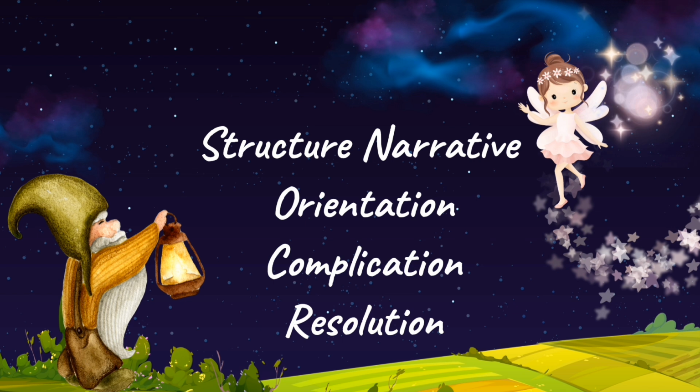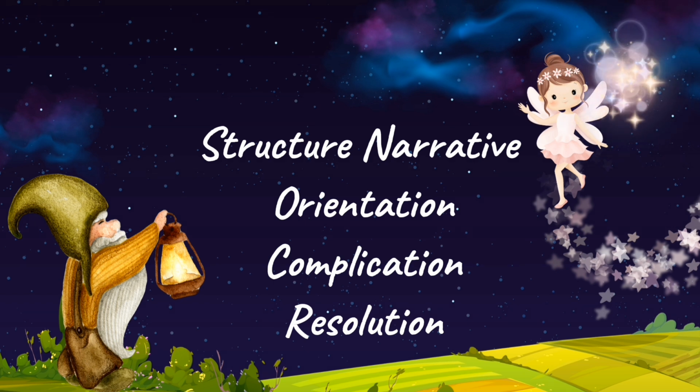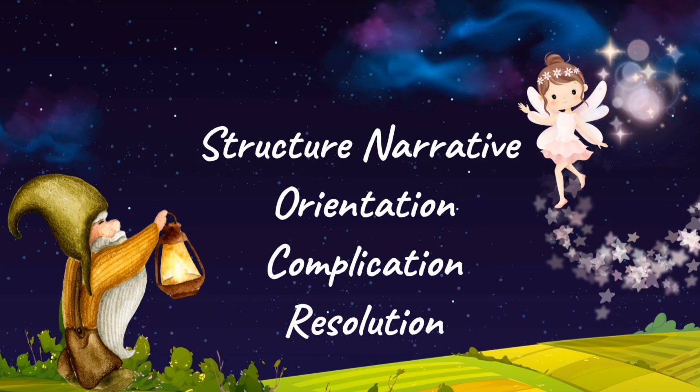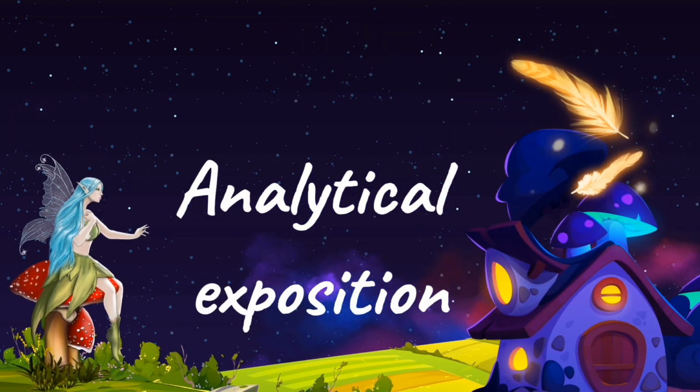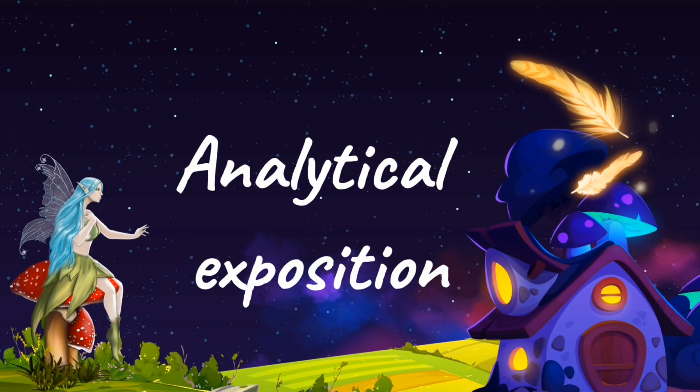Complication is the second structure in narrative text that contains the conflict, problem, or crisis in the story. Resolution. Resolution is the final part of a narrative text that contains the problem solving of the conflict that occurred in the complication section.